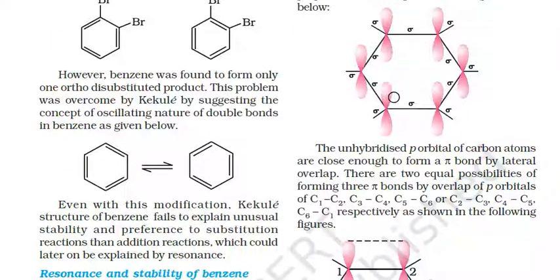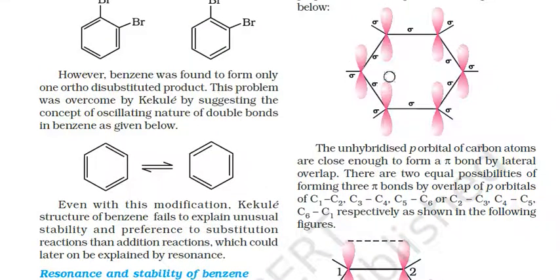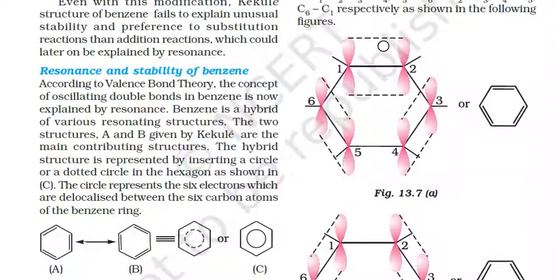The unhybridized p orbitals of the carbon atoms are close enough to form a pi bond by lateral overlapping. These p orbitals will be forming pi bonds with each other, so pi bonds can be formed between C1-C2, C3-C4, C5-C6, or between C2-C3, C4-C5, and C6-C1, which is shown in the figures below.